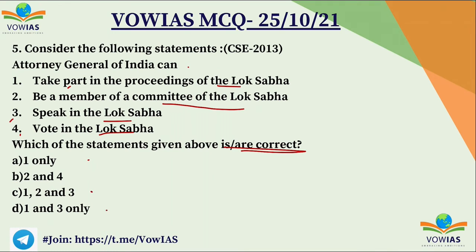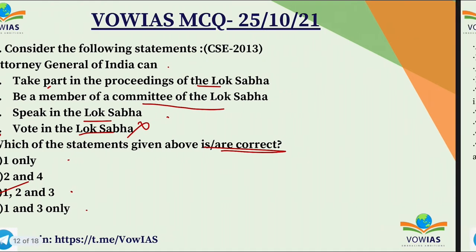The correct option is C, 1, 2 and 3. Attorney General of India is part of the Union Executive. He can take part in proceedings of Lok Sabha, he can become a member of a committee, he also can speak in Lok Sabha, whereas he cannot vote in Lok Sabha. He does not have voting rights because he's not an elected member. So that's why the fourth statement is wrong. The first three are correct statements.